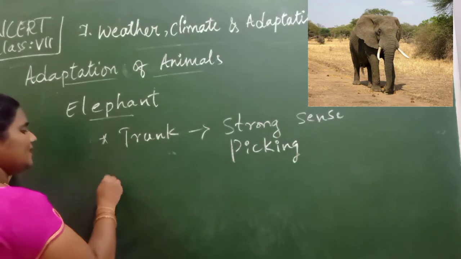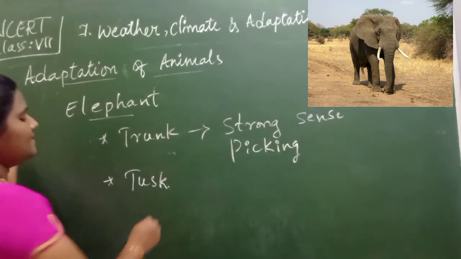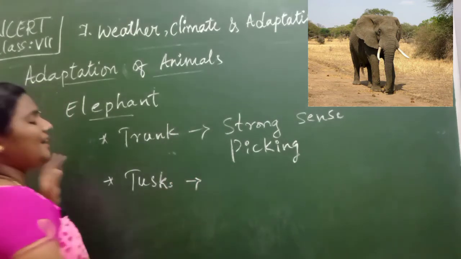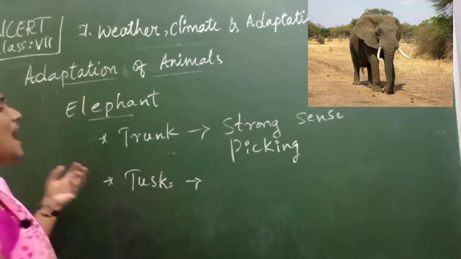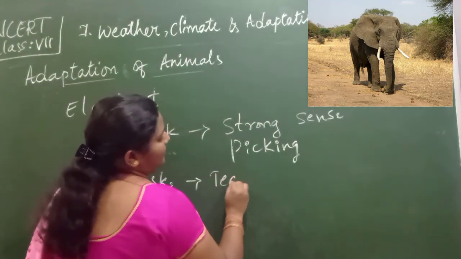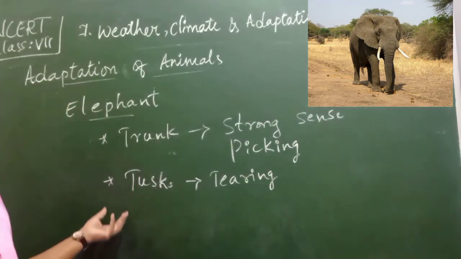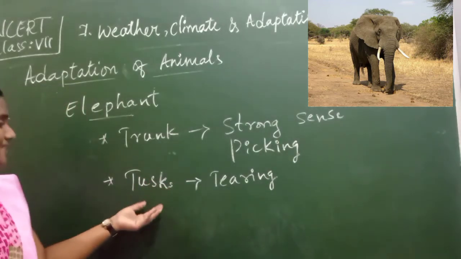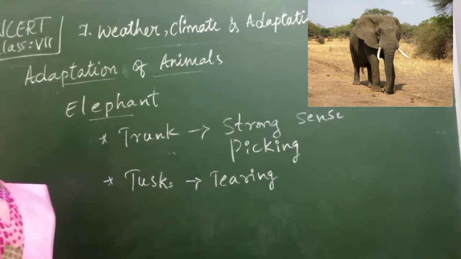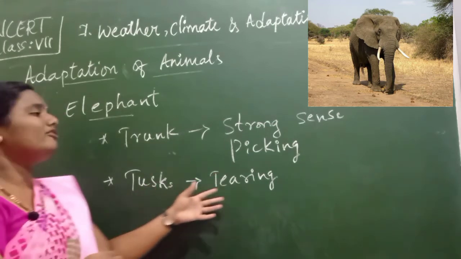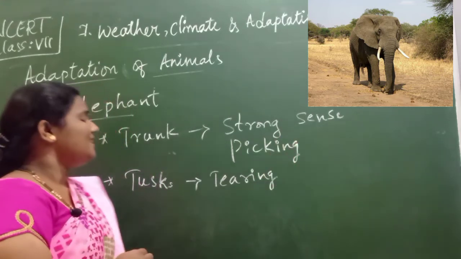And the next one is it has a tusk, isn't it children? It has tusks, and these tusks are helpful in tearing the bark of the tree. Children, in tearing the bark of the tree, these tusks are provided. Actually these tusks are modified parts of teeth. Children, they are helpful in tearing the bark of any tree we can say.